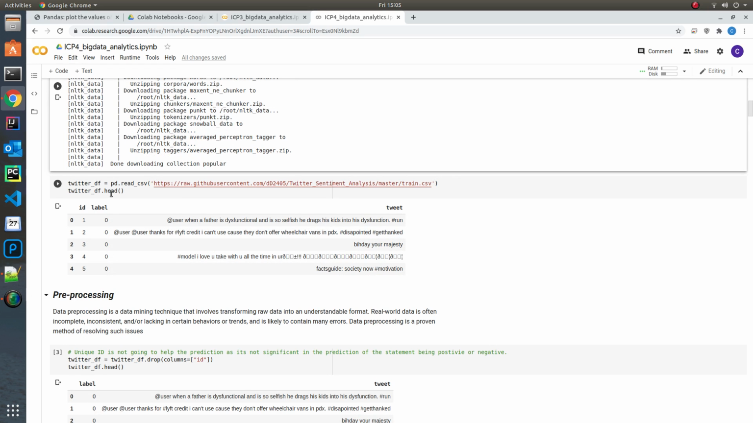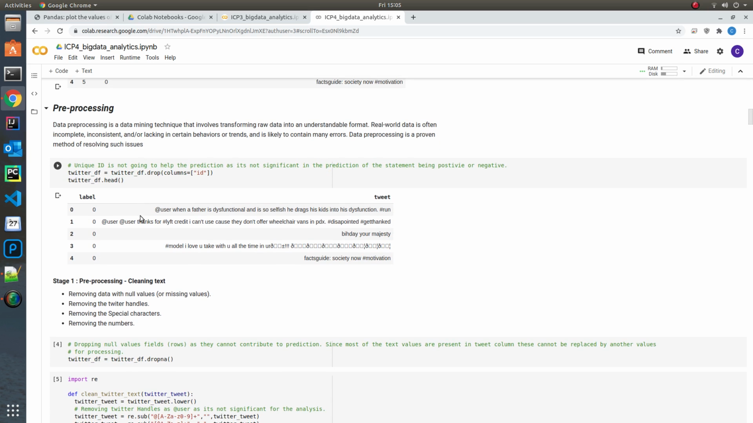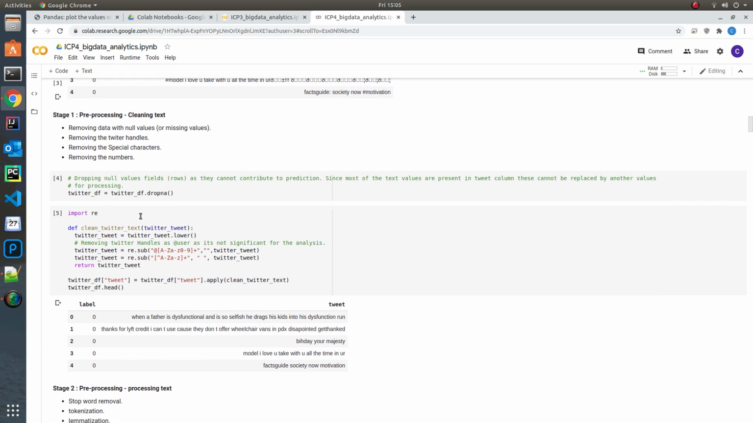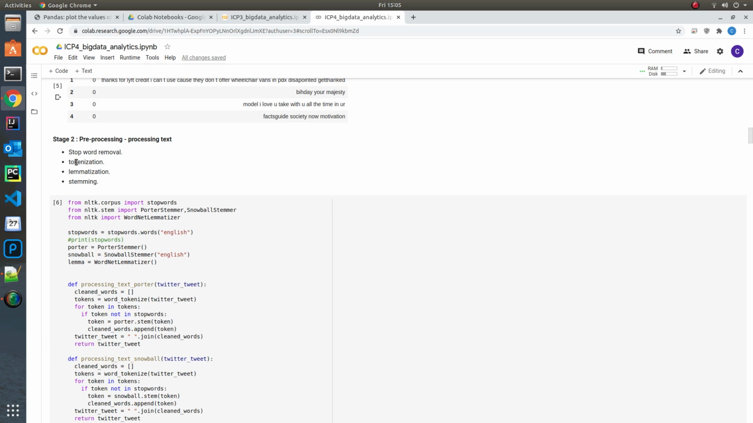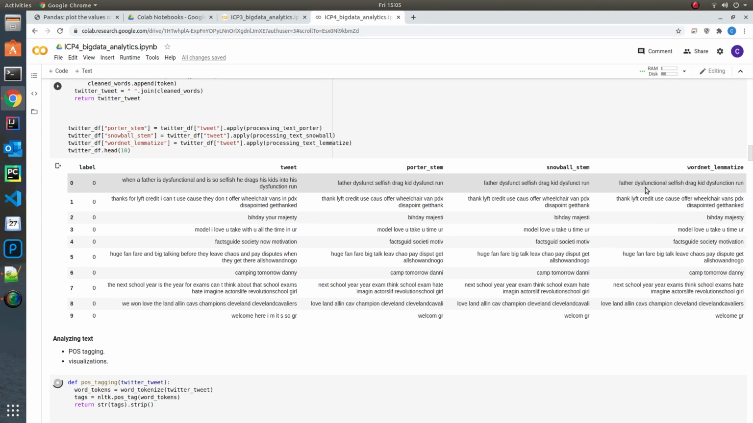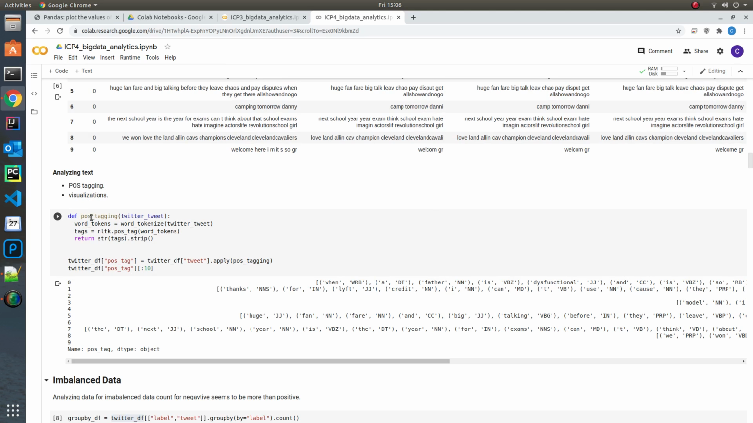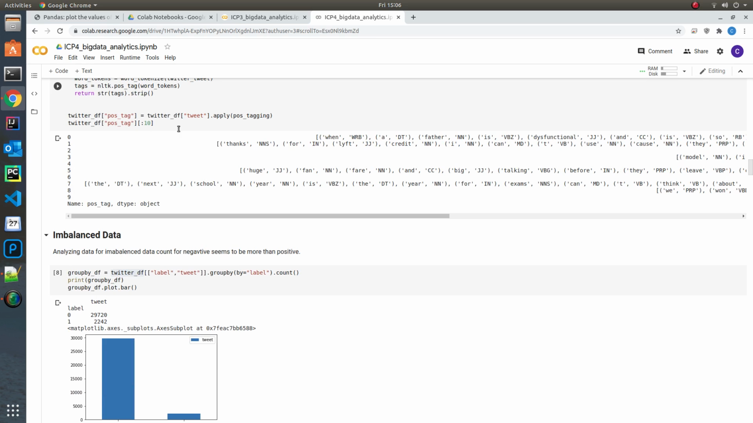So going through the code, here I was reading the data frame, and here is the pre-processing. Pre-processing involves removing the Twitter handles, lowering the characters, and removing the special characters and the numbers which do not contribute to sentiment analysis or the NLP based techniques. The second stage of processing is stop word removal, tokenization, and lemmatization, and I've stored the tokenized values, lemmatized values, and stemmed values as different columns within the data frame, as you can see here. And POS tagging is also shown as a different column in the same data set, as you can see here.